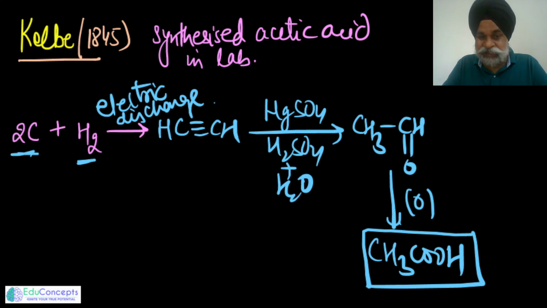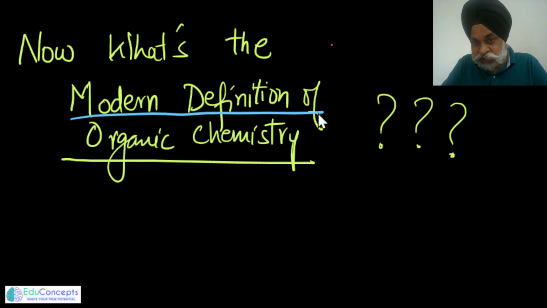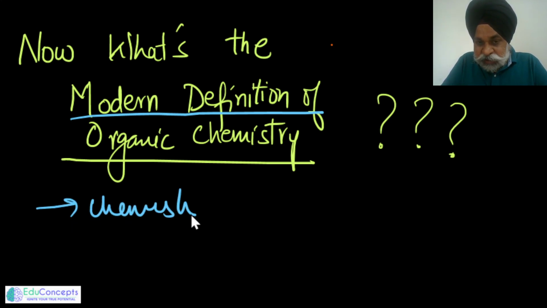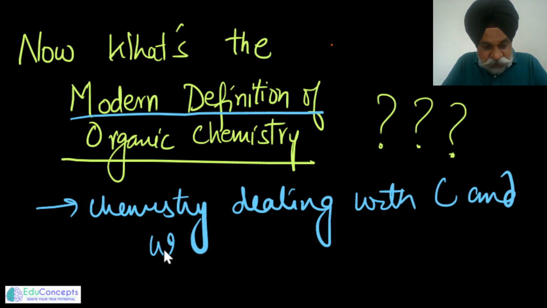So this is a bit of historical background into the discussion of how this thing came into existence. Now, what exactly do we have? The present definition of organic chemistry. What is the modern definition of organic chemistry? So the modern definition is, we generally say organic chemistry is a chemistry dealing with carbon and its compounds. This is one way of saying it, carbon and its compounds.